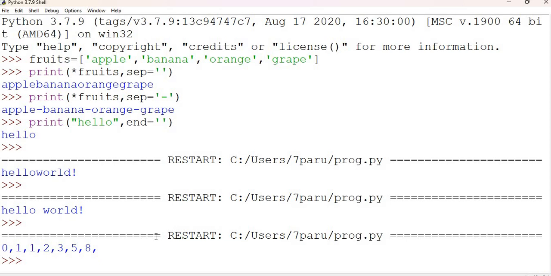So that's it for this tutorial. I hope you've learned how to handle special cases while printing data structures in Python using the SEP and END parameters. Customizing the separator and the end character using SEP and END gives you more control over the output format. It makes your printed data structures more readable and suitable for various use cases.